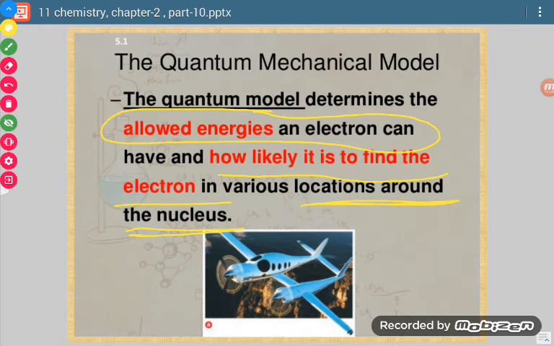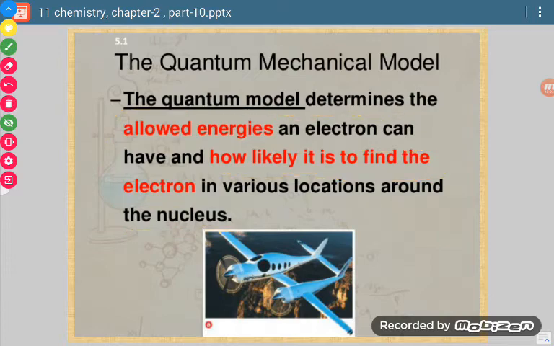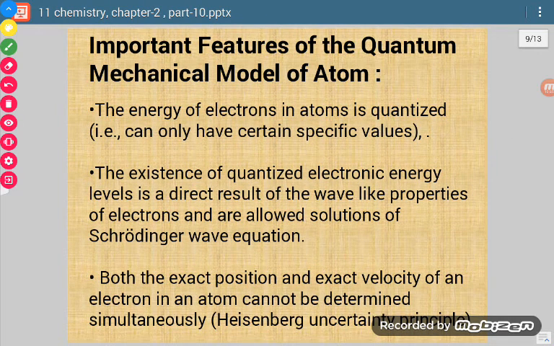So this model tells us how we can find the electron in various positions around the nucleus, in which allowed energy level the electron is present, and what the energy of the electron is in a particular energy level.